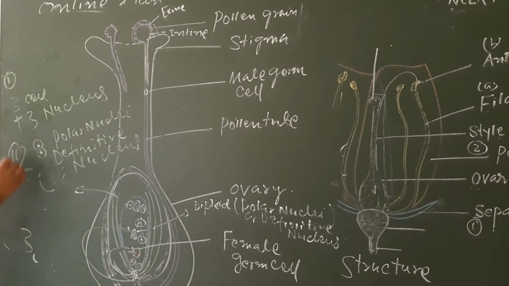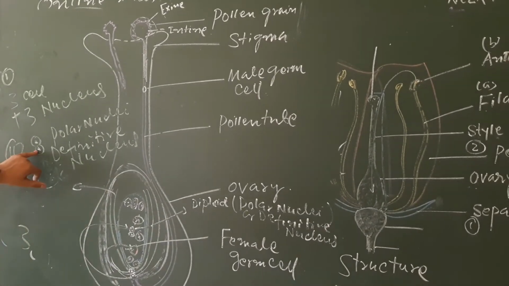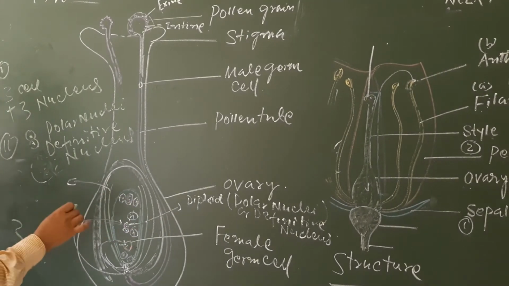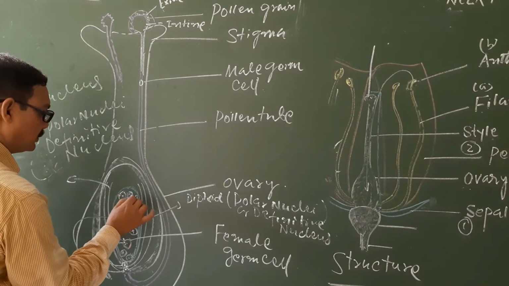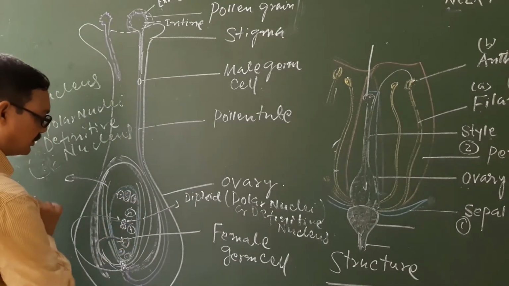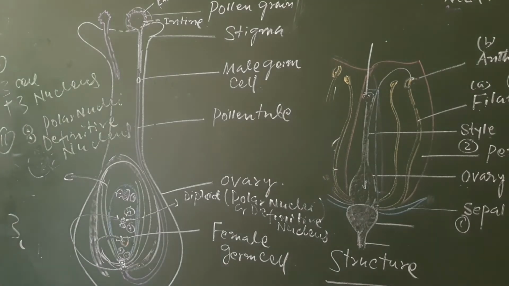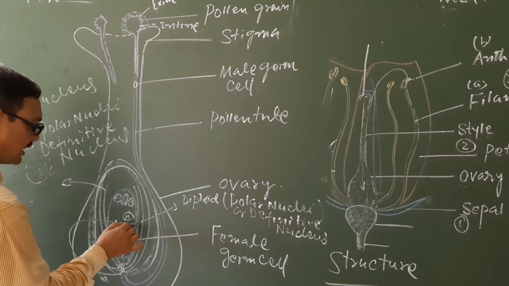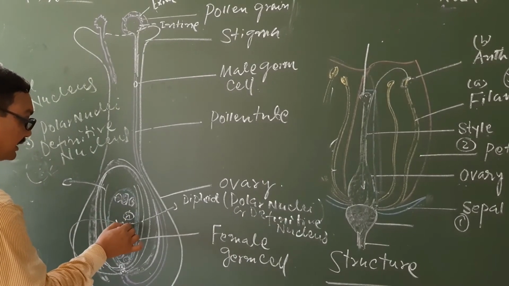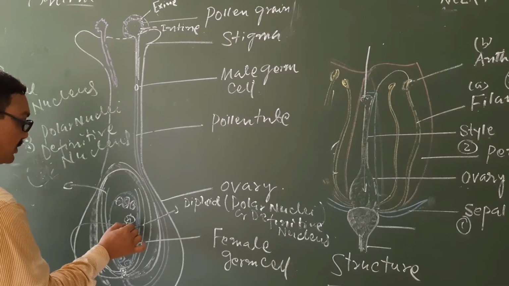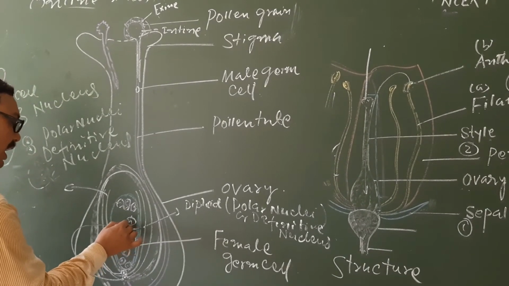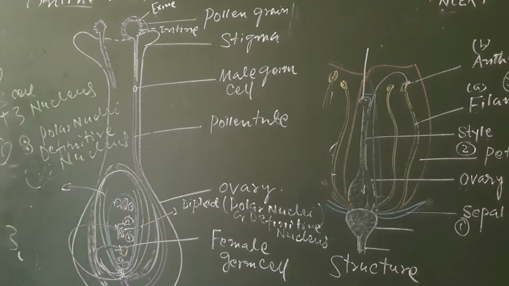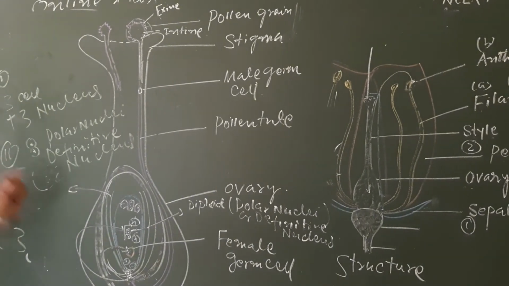तो फिर यहाँ पे भी 7 सेल और 8 न्यूक्लियस हैं। If we count each and every nucleus, then 1 2 3 4 5 6 7 8 nucleus. But if we count the cellular body with the nucleus, then this is the cellular body with nucleus, 1 2 3, and this is a single cellular body where there is the presence of the 2 fused nucleus. So that is also considered a single. So that's why 1 2 3 4 5 6 7 cell body with 8 nucleus. This is the unique feature of this.